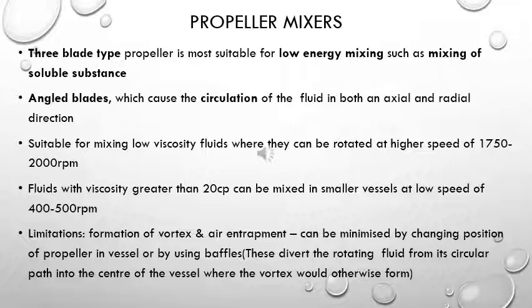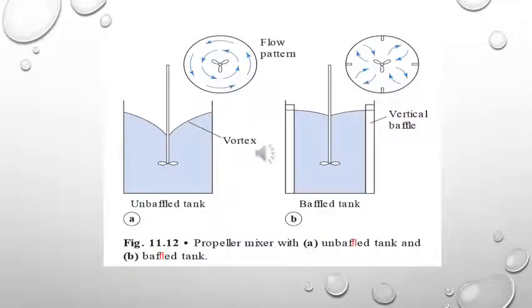These two problems, formation of vortex and air entrapment, can be minimized by changing the position of the propeller in the vessel or by using baffles. What this baffle will do is divert the flow of fluid into the center of the vessel where the vortex would have formed, so that will not cause any whirlpool pattern in the mixer. So this slide shows the propeller mixer which has a baffle.